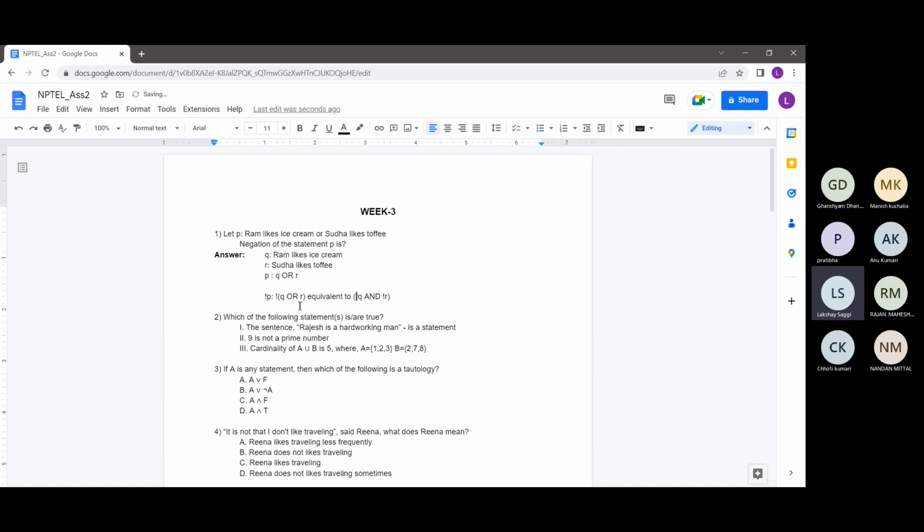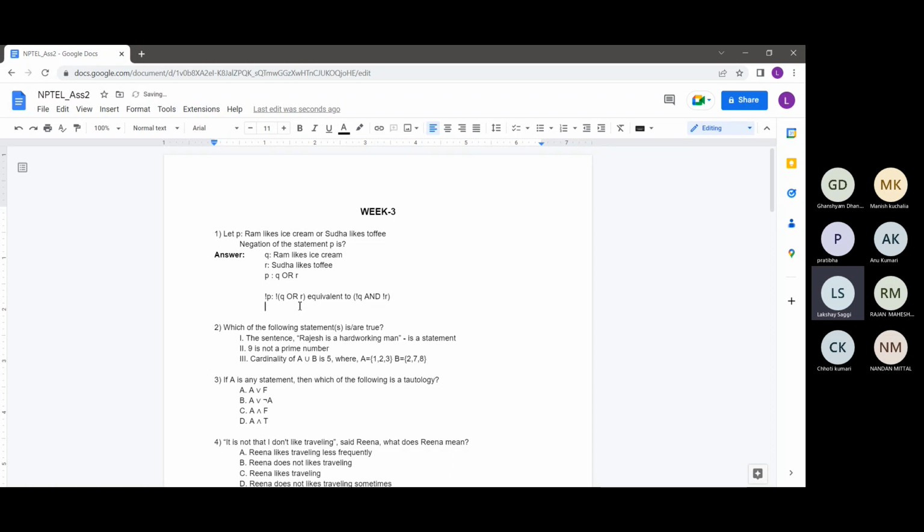Correct. So it's quite straightforward, right? Basically, this means that not P corresponds to not Q and not R. So another reminder, guys, I understand that you might think this is sort of redundant and you can do it without writing it in this manner, like stating statement Q and R, you can just take a negation directly.